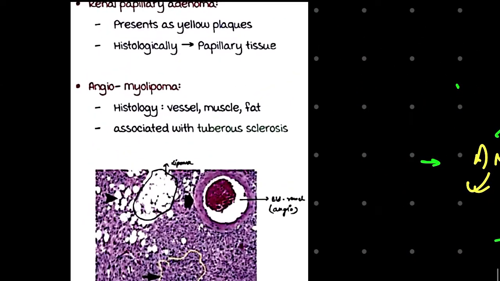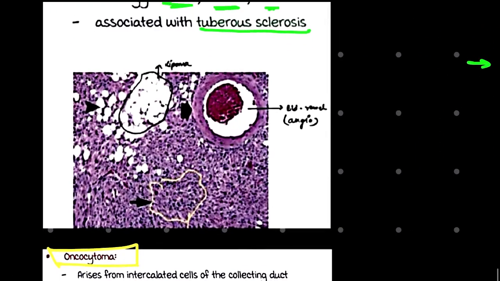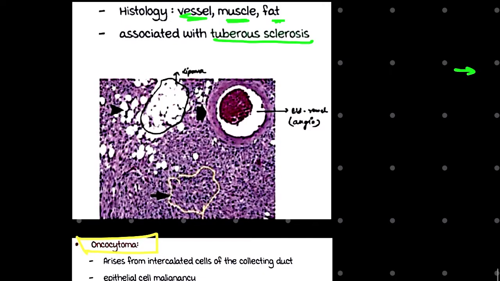We are talking about angiomyolipoma. We already discussed that there is involvement of blood vessels, muscles and also lipids. So vessels, muscles and fat, associated with tuberous sclerosis. Yes, tuberous sclerosis. Now let's see our diagram. Right here you can see this is our blood vessel, that is angio, and here you can see lipoma, involvement of fat tissue. Similarly here myo, involvement of muscles.